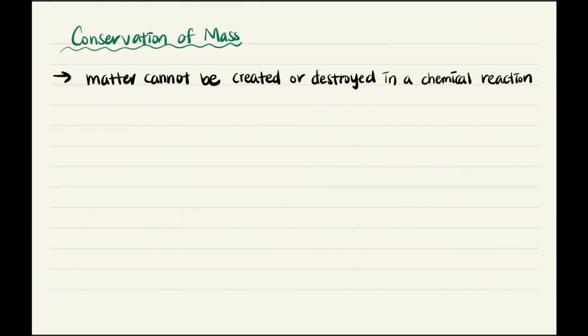Now I'm going to talk about conservation of mass. The law of conservation of matter says that matter cannot be created or destroyed in a chemical reaction. To give you an example, when you combine reactant A and B and produce product C, let's say that the mass of A was 50 grams and the mass of B was 20 grams. That being said, according to the law of conservation of matter, the mass of C must be 70 grams. Why? Because matter cannot be created nor destroyed.